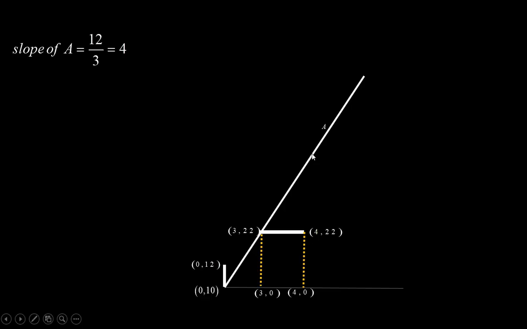To find the flattest line which can pass through any of these points and any of these points is this line. So that line will pass through (0, 12) and (4, 22). No line can be flatter than this. So this is having a minimum slope, call it B, and its slope, again using delta y by delta x, is 2.5.